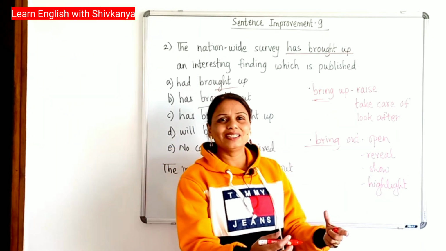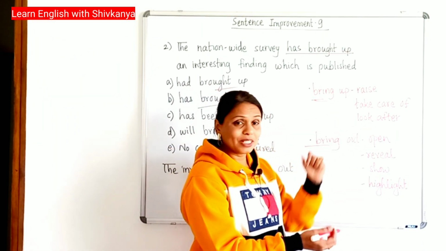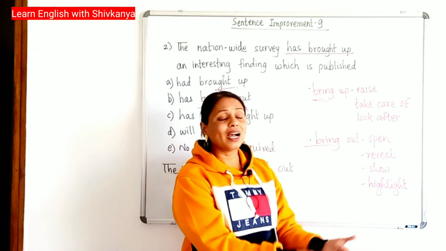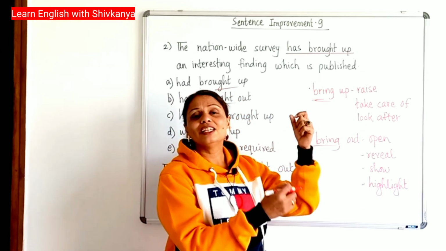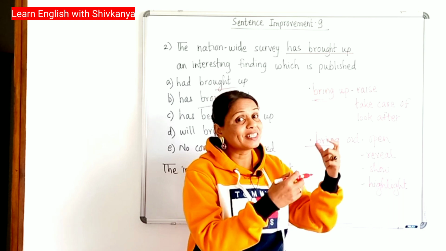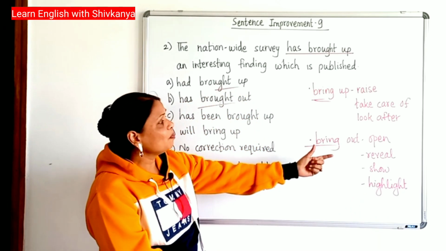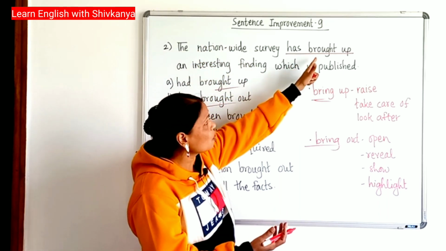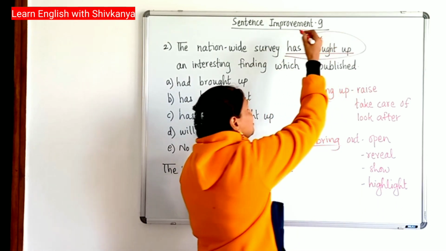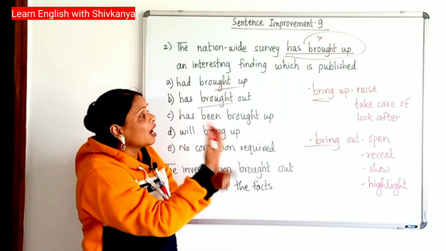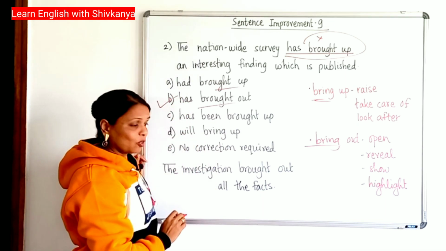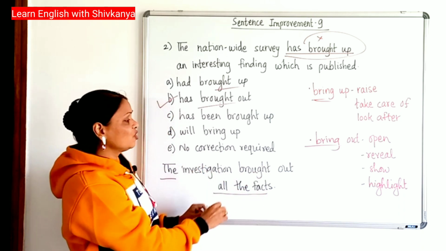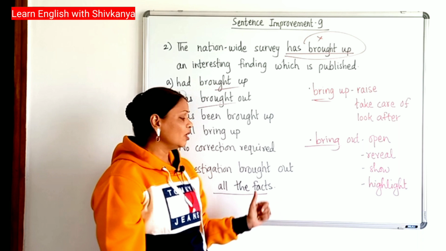Bring up means to raise, to take care of somebody, to look after somebody or something. And bring out means to open, to reveal, to show, to highlight. Bring up, raise. For example, she has brought up 3 children, means she has taken care of 3 children. And bring out means to open, to reveal. For example, the nationwide survey has brought up is the wrong phrase. The survey doesn't bring up anything, but it brings out something. Brought out. B is the correct option. Like in the example, the investigation brought out all the facts, means the investigation has shown, has revealed all the facts.